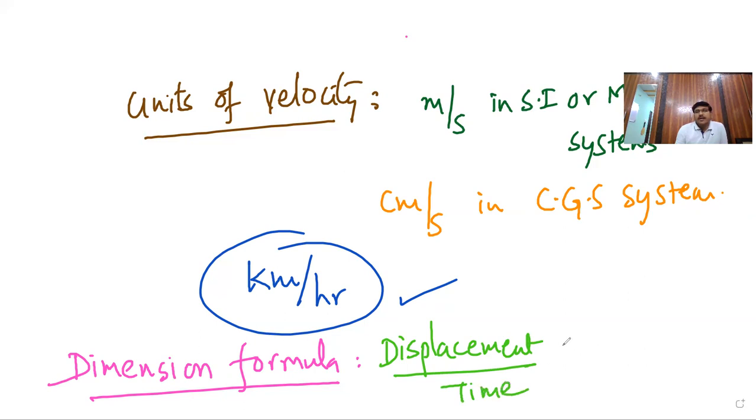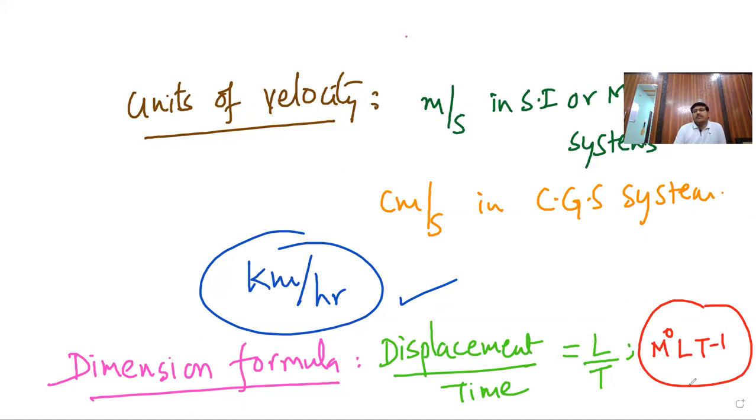Displacement is nothing but length, so the notation is L by T. On simplification, there is no mass term, M to the power of 0, L to the power of 1, T to the power of minus 1. This is the dimension formula of velocity. Clear?